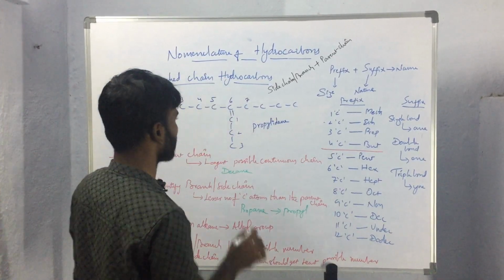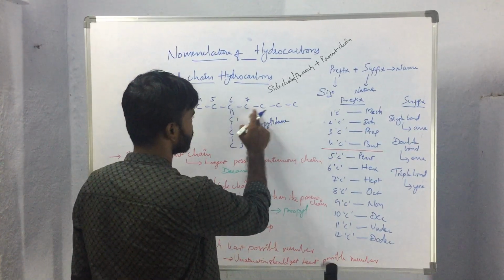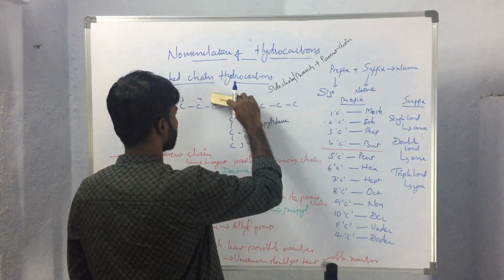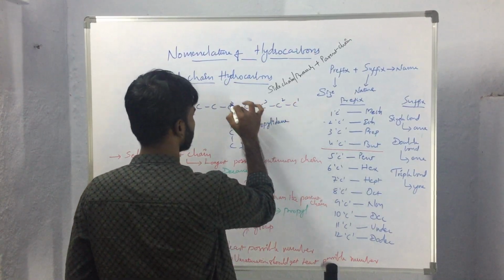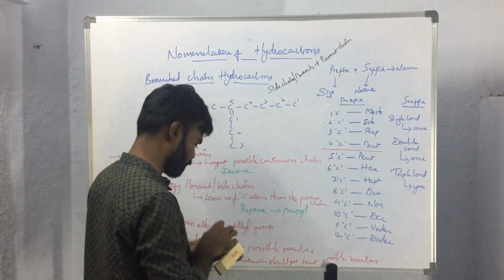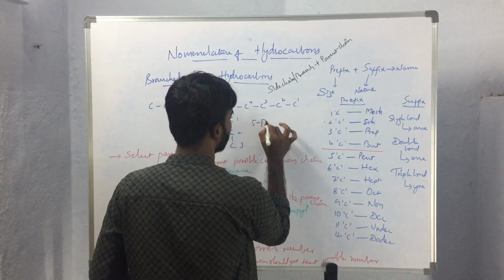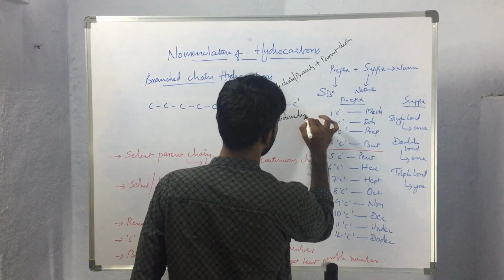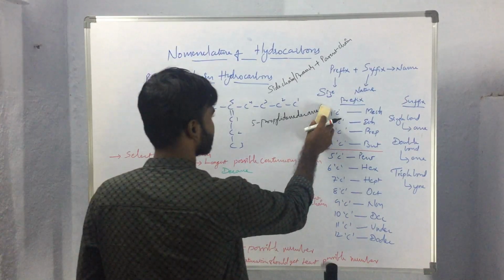propylidene. Okay, propylidene. So here, 1 2 3 4 5, the 5th carbon atom will be having the substitution or side chain, and the name of the compound will be 5-propylidene decane. So this will be the name of the compound.